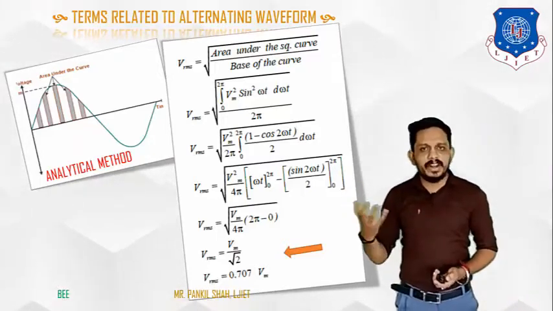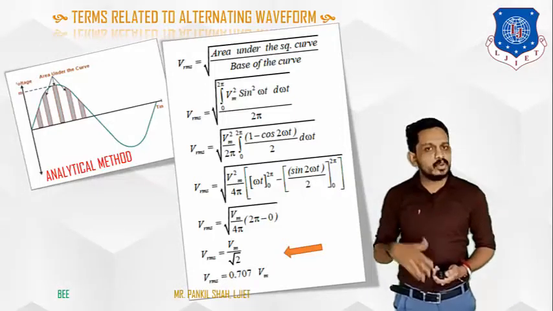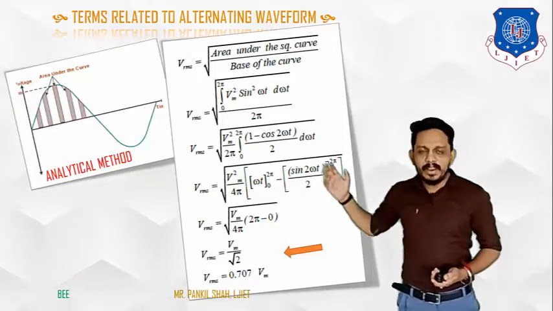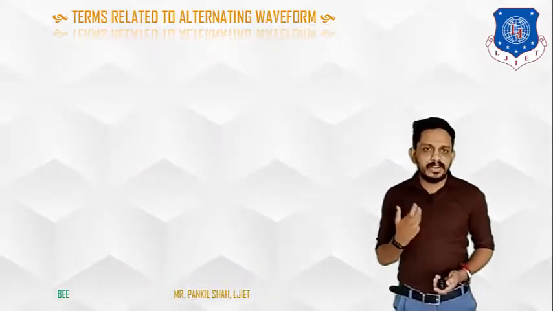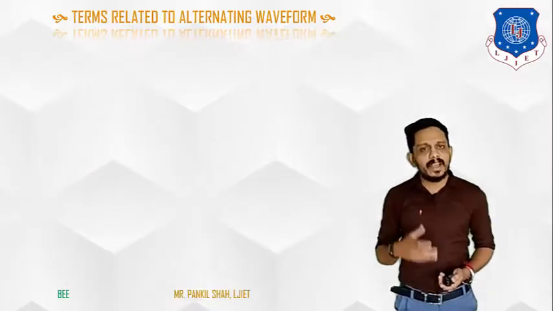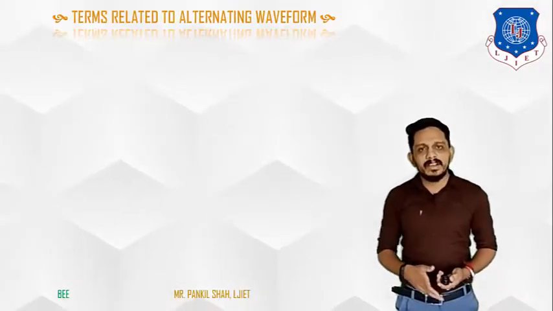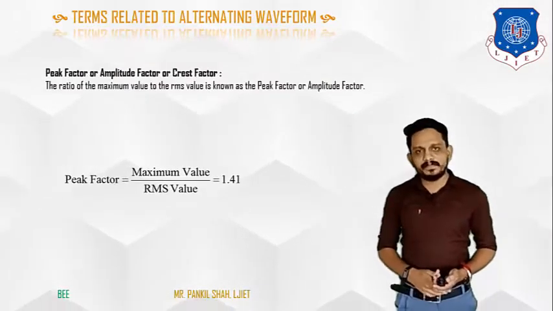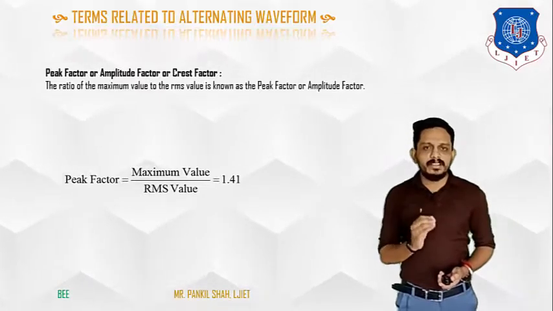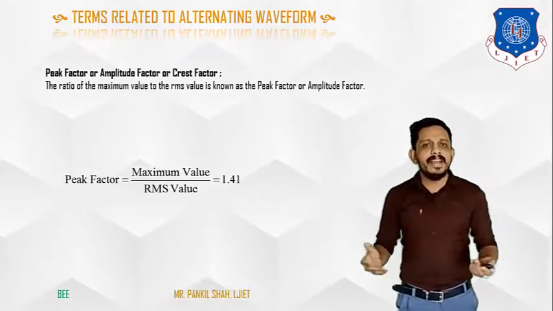So in this way you can derive the RMS value and the average value. Now let's see some important terms related to both definitions, which are useful in calculating any type of values given in any sinusoidal waveform. The first factor is the peak factor, or you can say the amplitude factor or the crest factor.